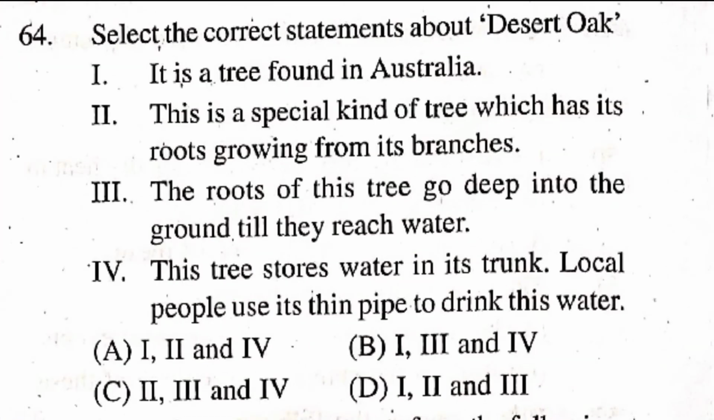Question number 64. Select the correct statement about desert oak. Option 1. It is a tree found in Australia. Option 2. This is a special kind of tree which has its roots growing from its branches. Option 3. The roots of this tree go deep into the ground till they reach water. Option 4. This tree stores water in its trunk. Local people use its thin pipe to drink this water.